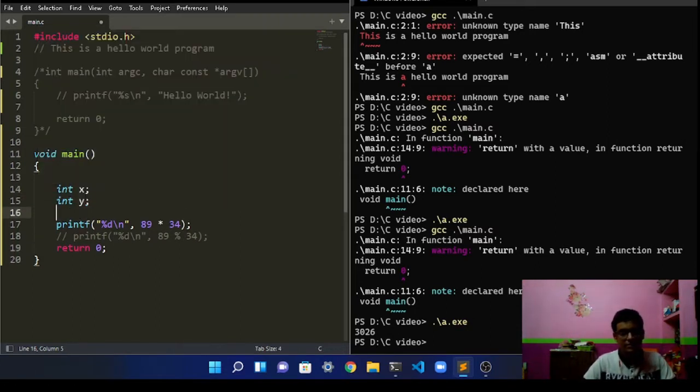Okay, and then you assign the numbers. X is equal to 89. Put a semicolon. Basically this semicolon denotes that the line ends here, and y is equal to 34.